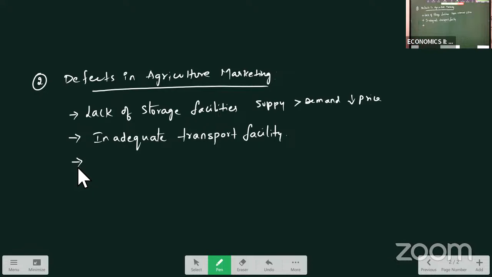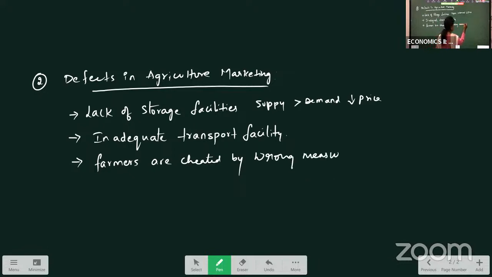And farmers are cheated by use of wrong weights and measures. If you see in the market, as we can see, most of the farmers are illiterate. They are cheated by wrong measures and weights. So, as farmers are not educated, in the markets, in mandis especially, if you see, they will be cheated